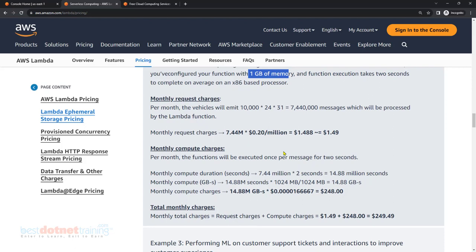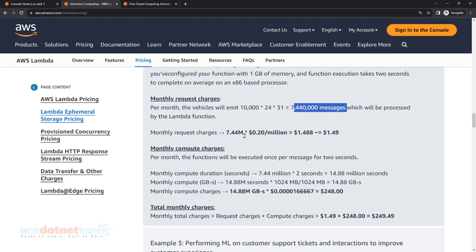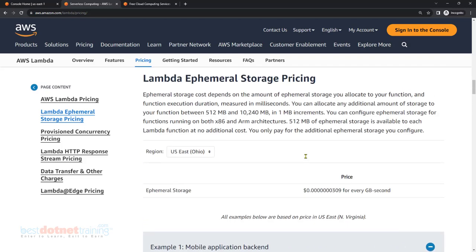So let's go through and understand, first of all, how many executions there are in total in a month. 10,000 vehicles, each vehicle generating data 24 times in a day. There are 31 days in a month. So 10,000 into 24 into 31. There you go. This many messages will be processed by Lambda. So this is basically the monthly request cost, because this is per invocation. We have no costing here.